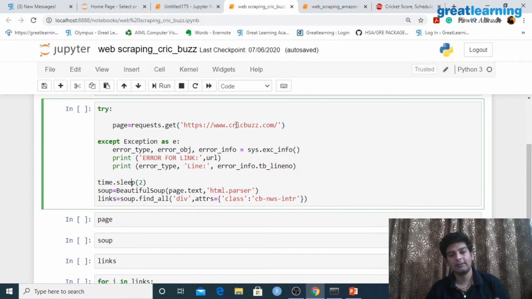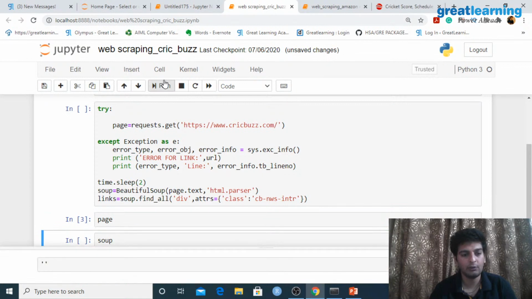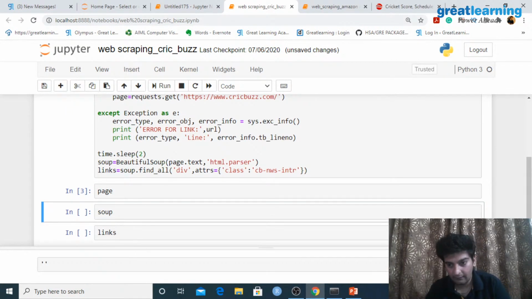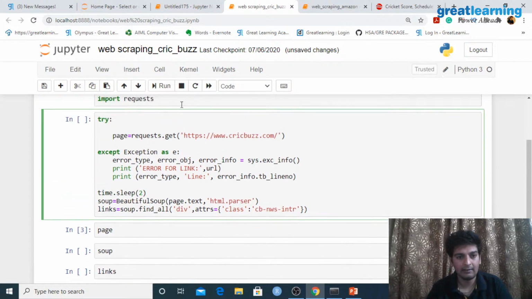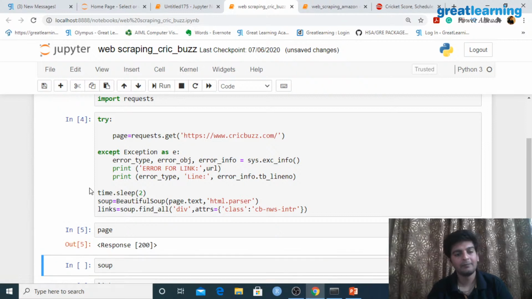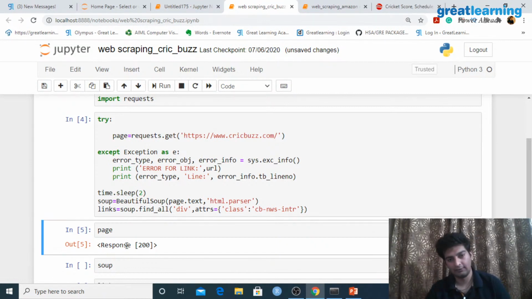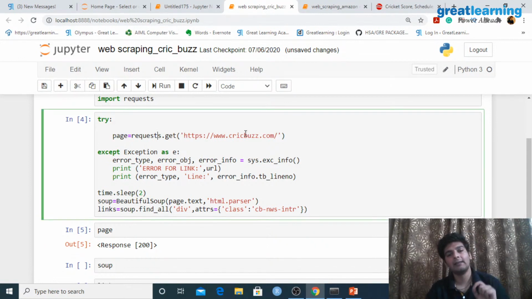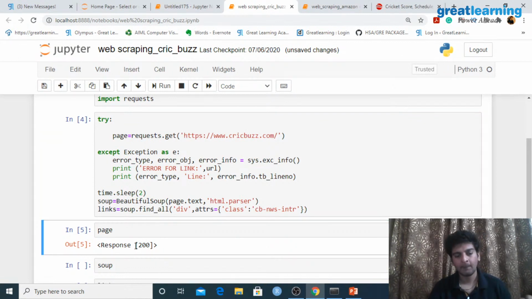Now after this, here I had got a response in page. Let me print out page and actually show it to you. So we don't have anything. Let me actually run this entire thing. And now let me run page, and here you would see that I've got response 200. So this response 200 would mean that our request has been acknowledged. Right, so this is the request which I sent to Cricbuzz, and my request has met with a response. I have got a response from this website.